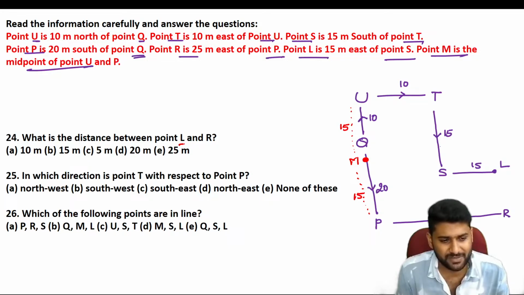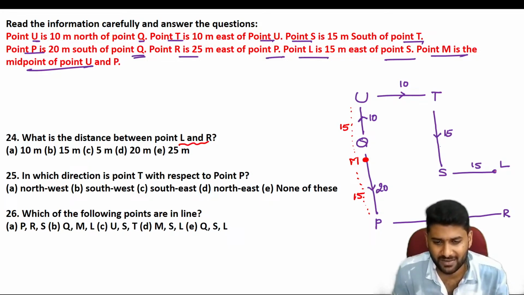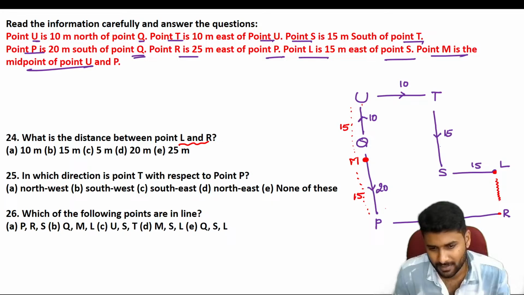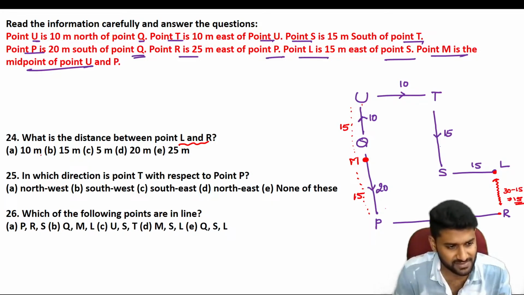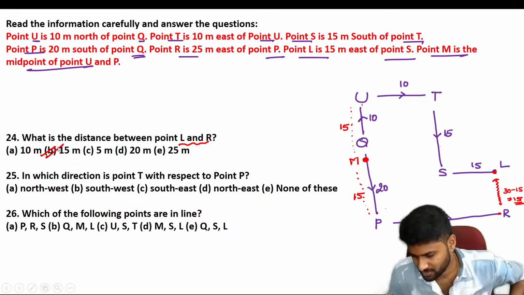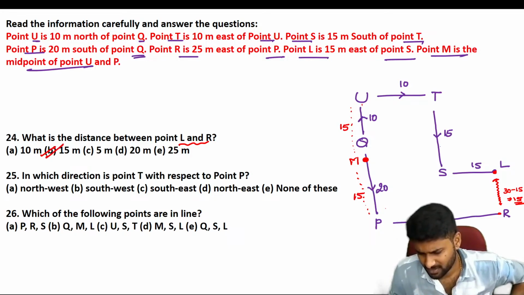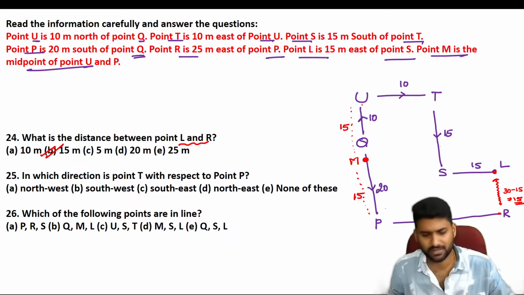So what is the distance between L and R? From here to here, what is the distance? Now you already know that from here to here total distance is 30. From here to here distance is 15. So what about this gap? This gap value is exactly equal to 30 minus 15, which is 15. So answer is 15 meters. Very good, Anisha, it's not D, it's 15. Yes, Tulasi, Navin. Good.